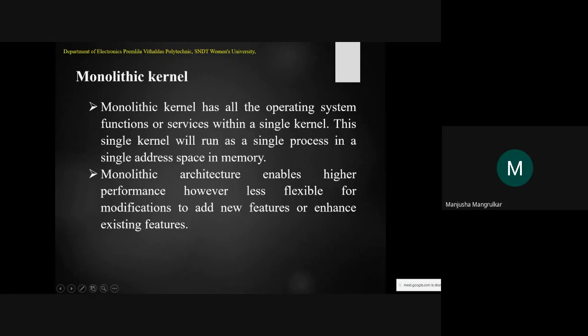So it is very less flexible for modifications to add new features or enhance the existing features. The existing features we cannot enhance in a monolithic kernel architecture, right?